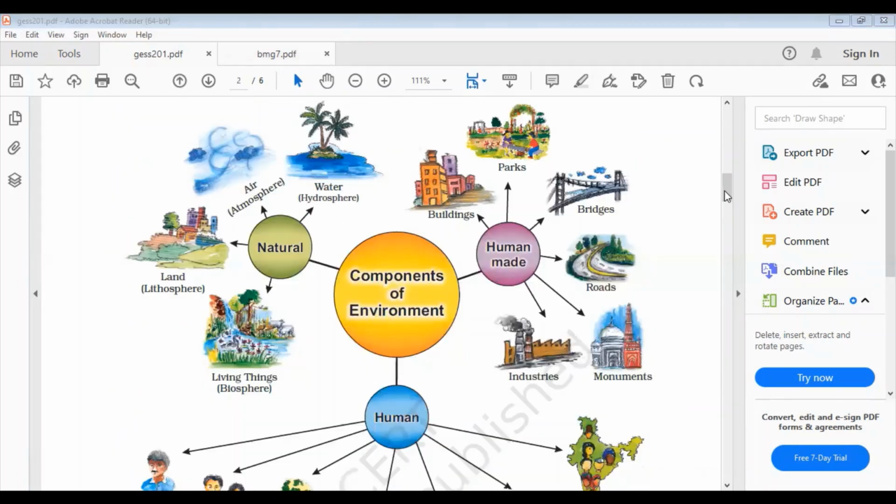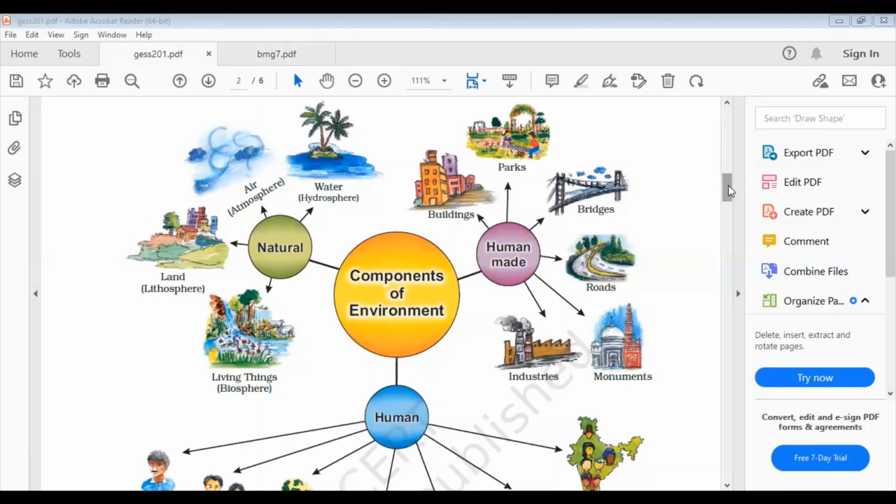Then as we move to the second page, we can see the diagram, the components of environment. These things are very important for your study. You can see from the diagram that the components of environment are of two types: one is natural, another is human-made, and humans are also a part of the environment.